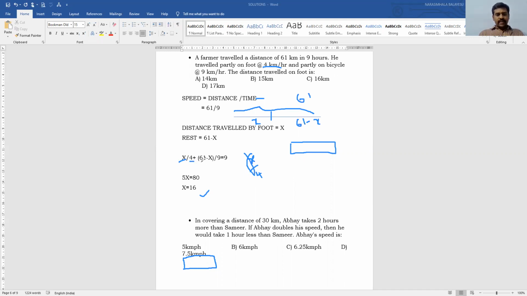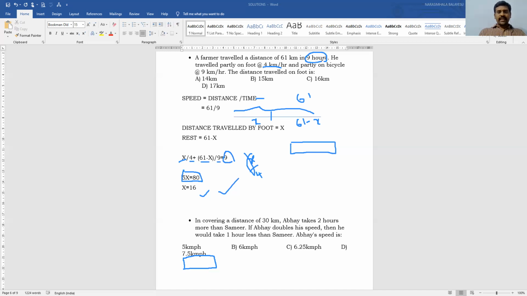The distance traveled by cycle is 61 minus x at 9 kilometers per hour. Then total how much time he has taken? 9 hours. By solving this, I will get 5x is equal to 80 and the x value is equal to 16. So the distance traveled on foot is 16 kilometers and the remaining distance was traveled by bicycle. I think you got my point, sir. So in total he traveled 61 kilometers and how much time did he take? 9 hours.